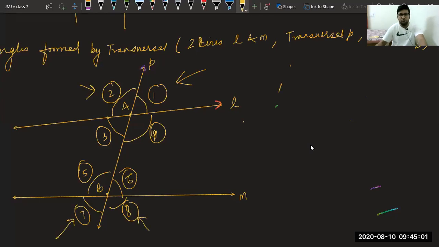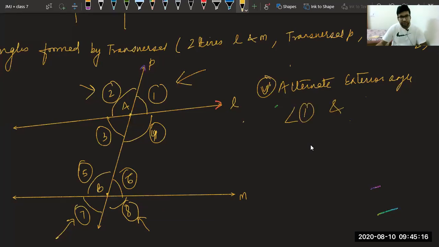Tell me fifth part. Alternate exterior angles. Please tell me what is the alternate exterior angle for angle 1. For angle 1, if you see, in continuation 2 is coming, we have to skip the 2 and we have to get 7. So angle 1 and angle 7 are the alternate exterior angles.